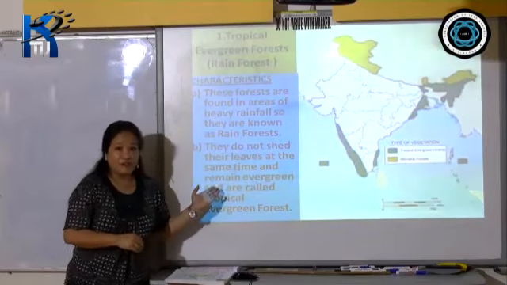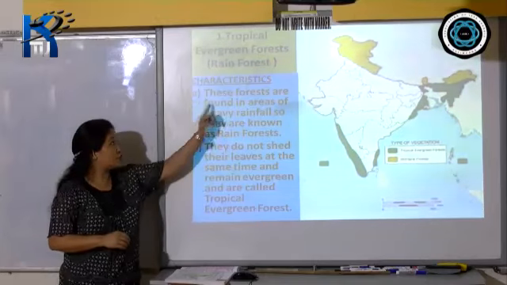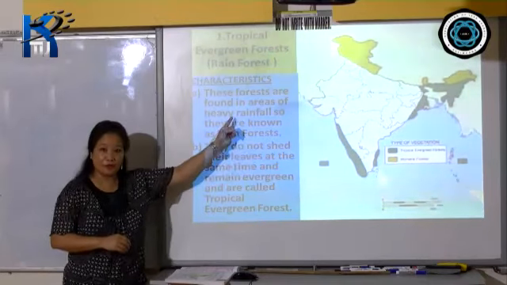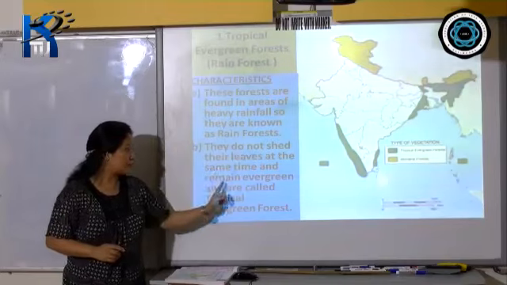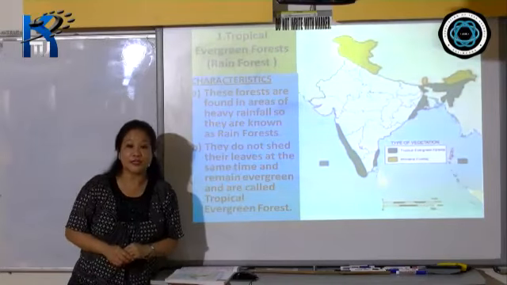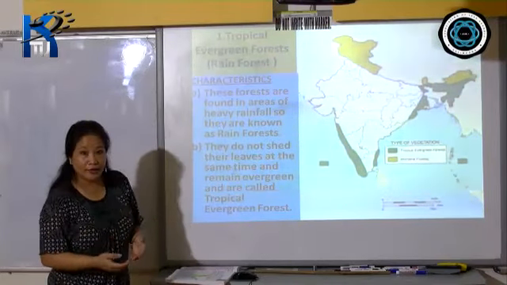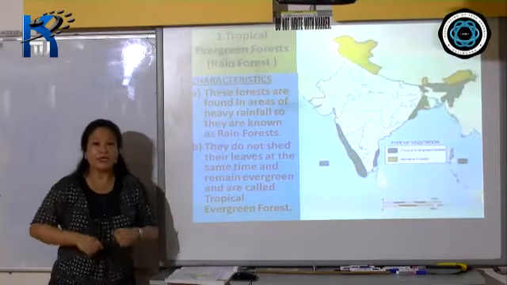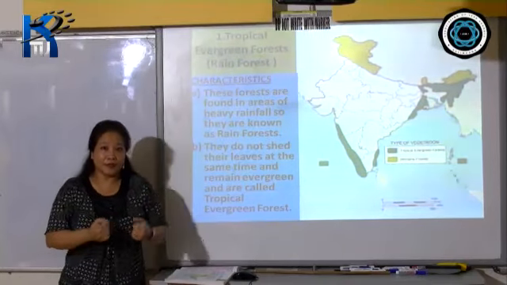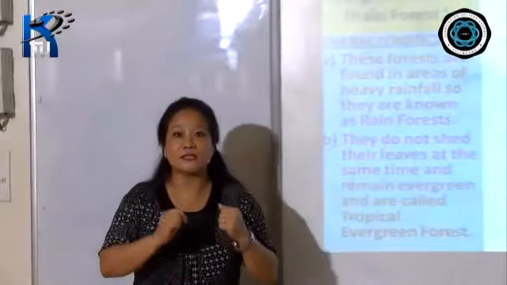So another feature, as I've already told you, first one, they are called the rainforest because they are found in areas of very heavy rainfall. Secondly, they do not shed the leaves at the same time, so that is why they are also called the evergreen forest. Apart from that, the trees in these forests are found in mixed stands. The same variety is not easy to find in the same area.